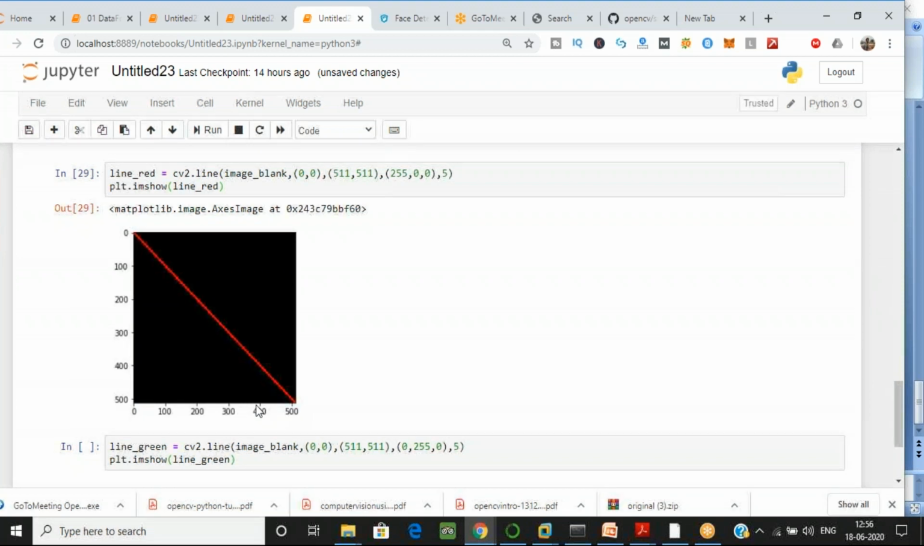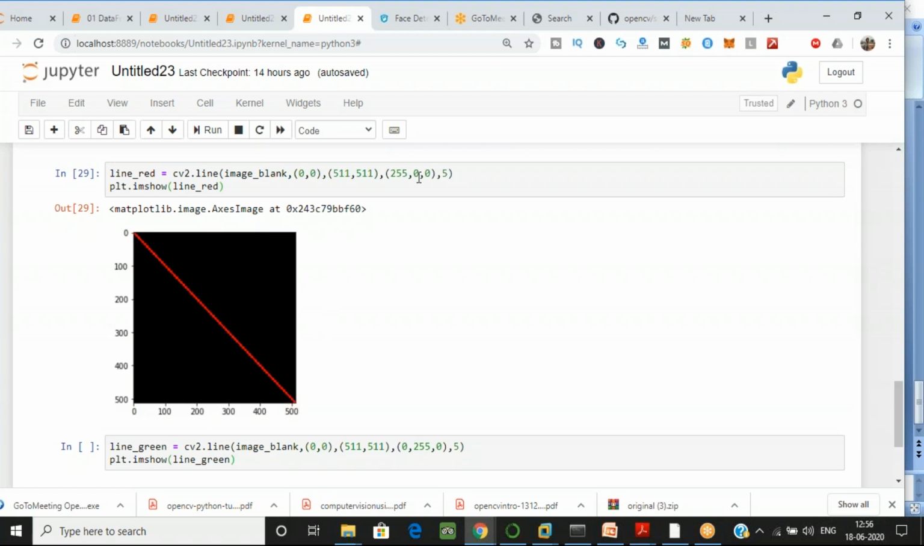I'm giving a bit more than 500 so that the line can draw beyond the edge. If a little of the line is left over or it extends outside, that's okay, because I want to see the full line. After the coordinates you can't see the line here, so that's why I have given 511, 511 as the x and y coordinates.